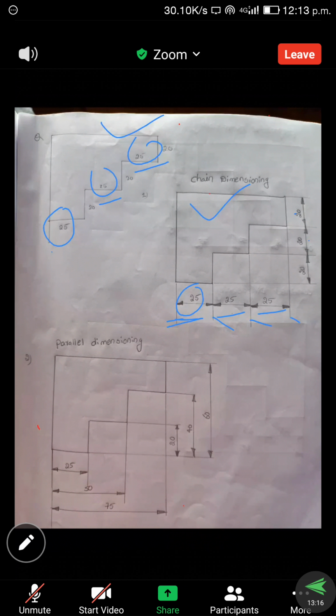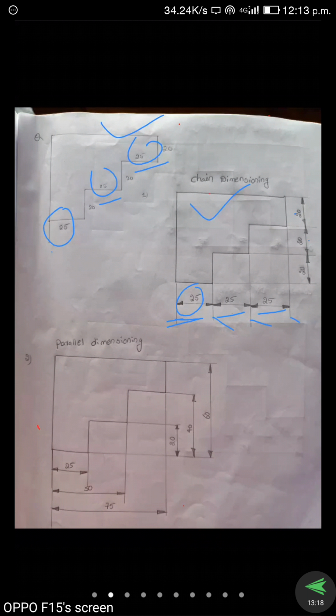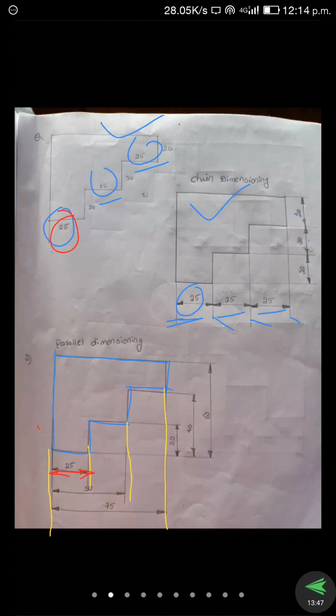So first of all, we draw the problem diagram as it is. Here the total is 60 and 75 length, and 25 length, 20 height, 25 length and 20 height, 25 and 20. Then after we draw the extension lines using a 2H pencil. Now how much dimension is there? 25. We draw the arrowheads and dimension line. Above the dimension line is given 25. Next, here the length is 25, here also 25. 25 plus 25, how much is there?